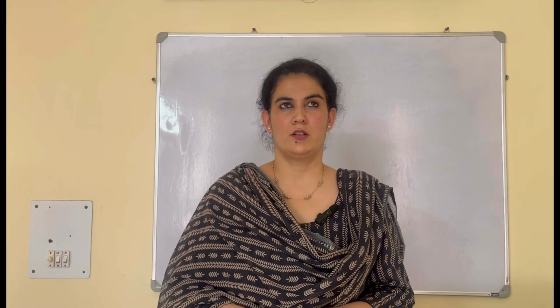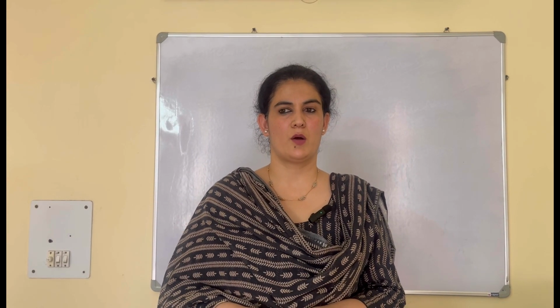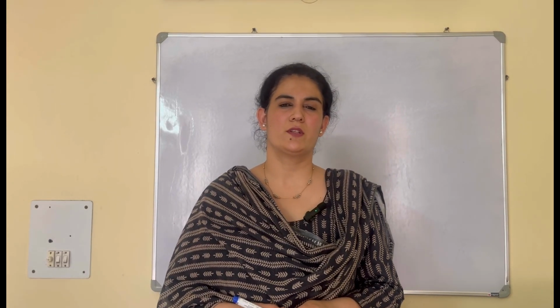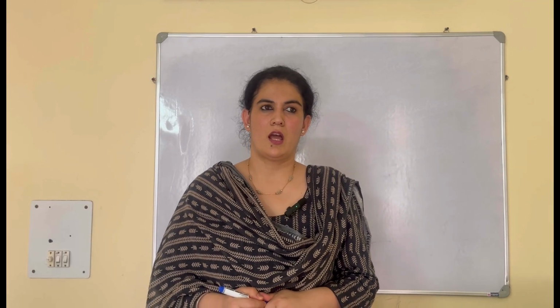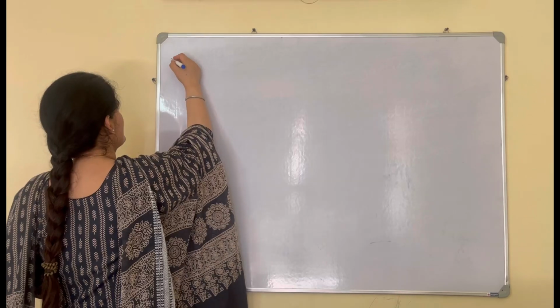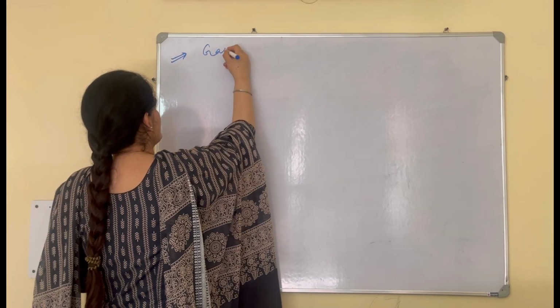Last lecture, we had discussed the salivary glands. Now we have to discuss the second gland, that is the liver.